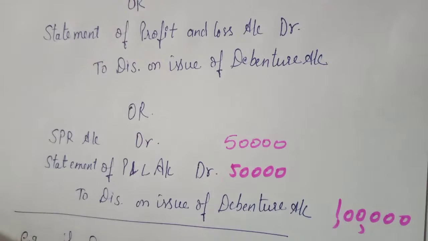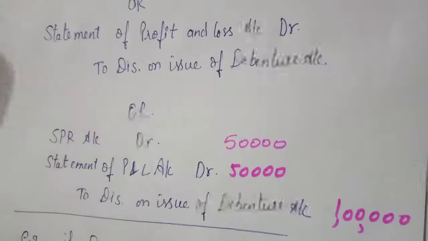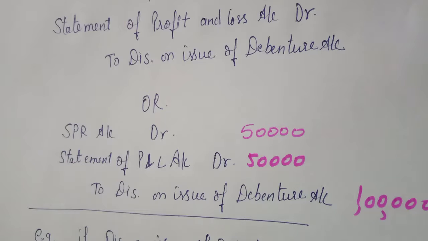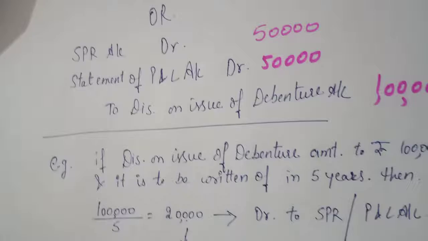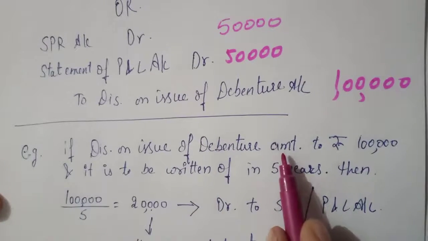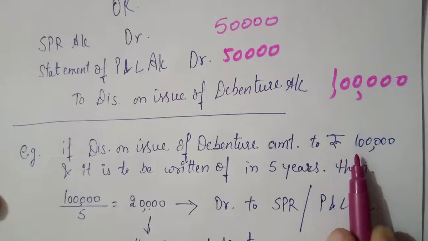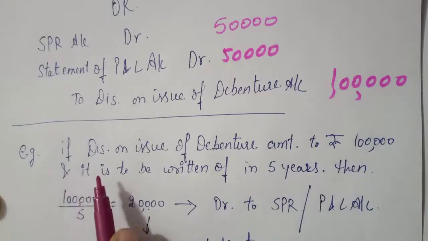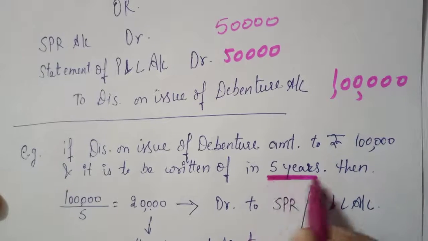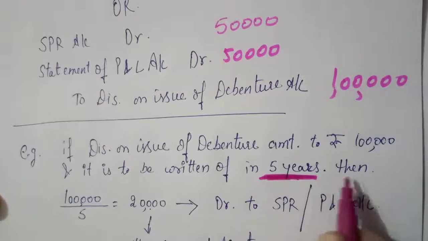But if the question or the company gives instructions that you have to set off that loss over 5 years or 6 years, then the treatment will be different. Let us take an example. See, if the discount on issue of debentures amounted to rupees 1 lakh, as we have discussed, and it is to be written off in 5 years, then what will happen?